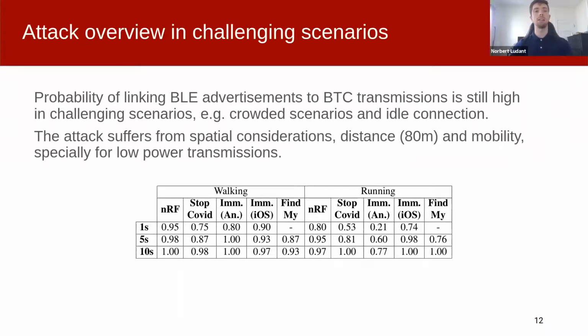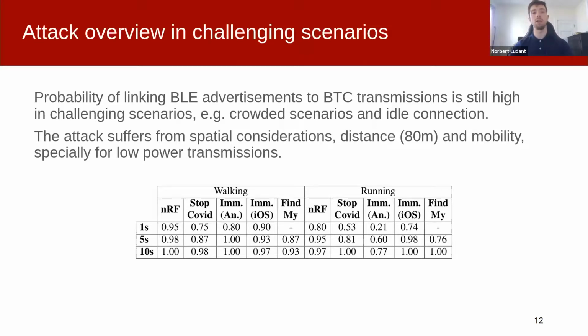For challenging scenarios, such as crowded scenarios, the probability of linking a BLE advertisement with the same device's Bluetooth Classic transmissions is between 80% and 95% depending on the app, with more than 100 BLE advertisers and significant congestion in the scenario. Another challenging scenario is when a Bluetooth Classic connection on a device is idle and just transmitting sporadic keep alive messages. In this scenario, an attacker is able to correctly link BLE advertisements 90% of the time for 10-second recordings.